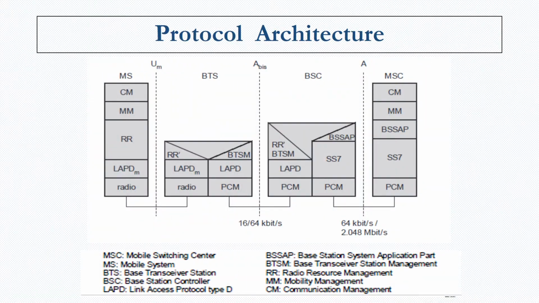The protocol architecture of GSM. In the diagram, you can see that there are different interfaces between the different entities. On one end you have the mobile station or the MS, and on the other end the MSC, the Mobile Switching Center. Between each of these entities, a number of protocols are implemented. In the MSC you can see 5 layers, whereas in the BTS and BSC there are fewer layers when compared to the MSC and MS.